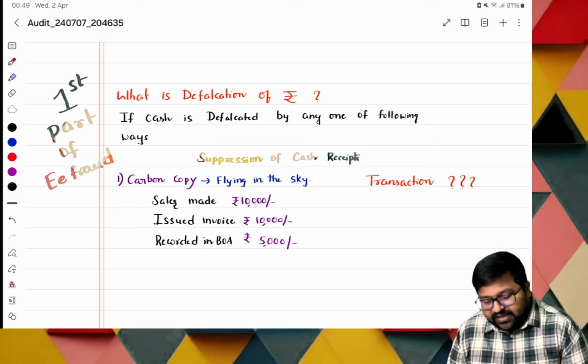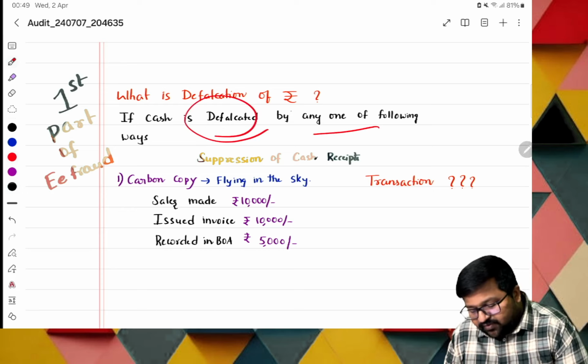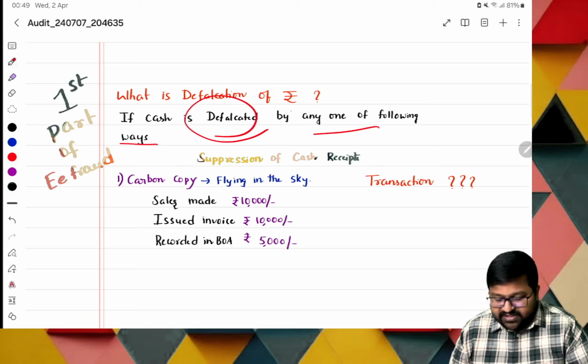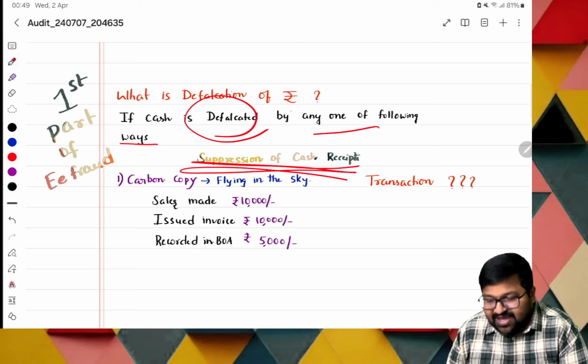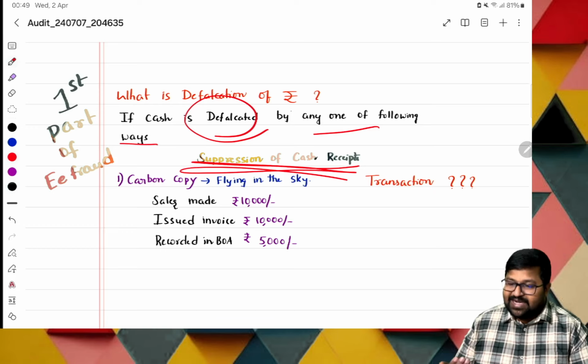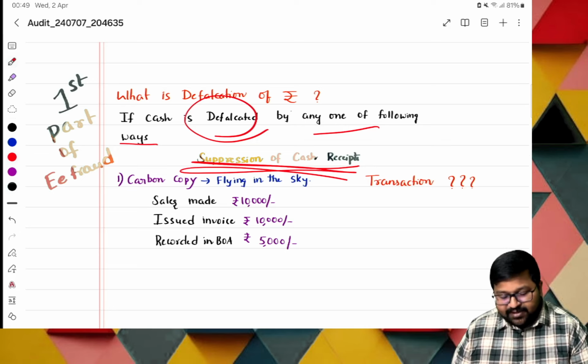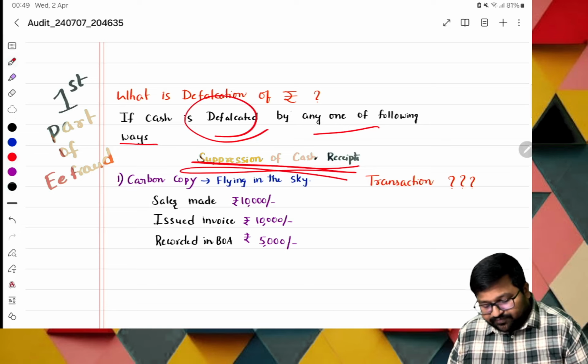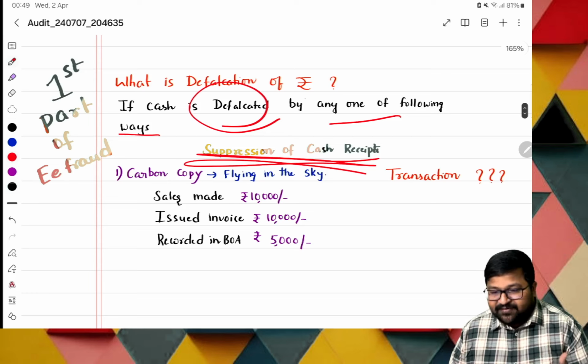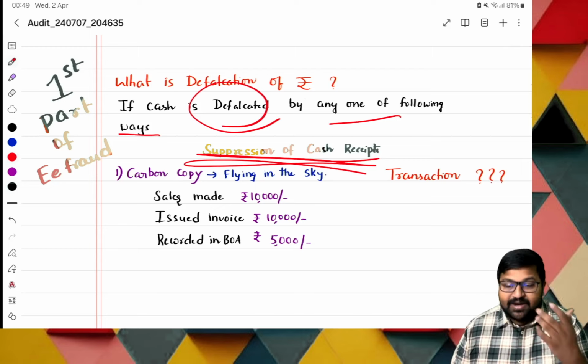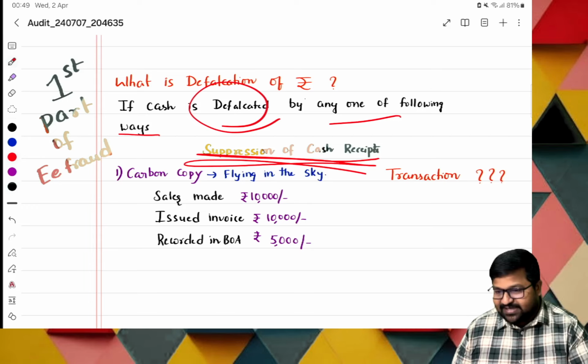Okay, see, if the cash is defalcated, the very first way is suppression of cash receipts. Sir, I received 10 lakhs, but I'm recording only 5 lakhs. Is it clear? Let us go with an example. Now, sir, I am giving different terms. In reality they may use different alternative plans, but at the basic level, I'm going with this basic. Okay, what is the first one?